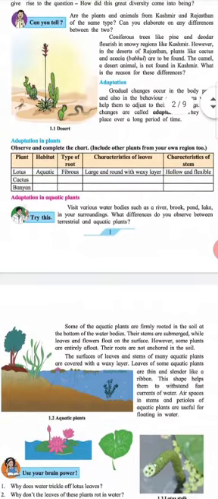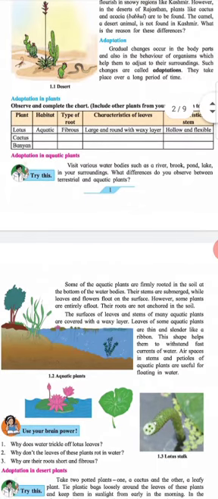Subheading: Adaptations in plants. Observe and complete the chart. (Include other plants from your own region too.) Table headings: Plant, habitat, type of fruit, characteristics of leaves, characteristics of stems.